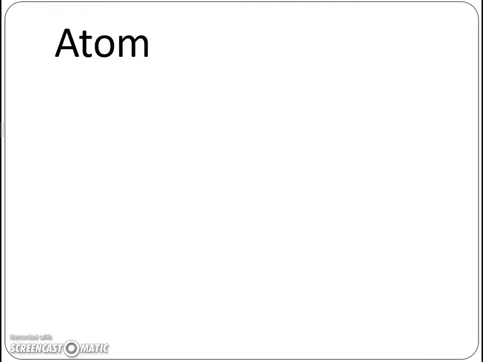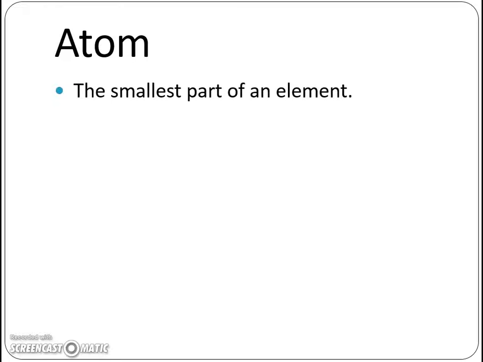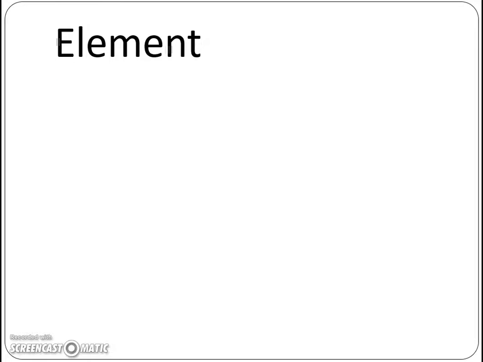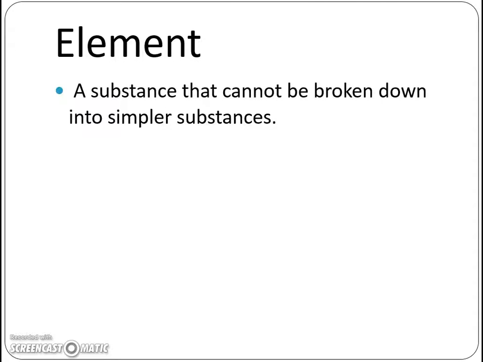Before we can begin and learn about how today's atomic theory came to be, we need to know first what an atom is. It's considered to be the smallest part of an element. And we've already discussed what an element is. It's a substance that cannot be broken down into simpler substances.